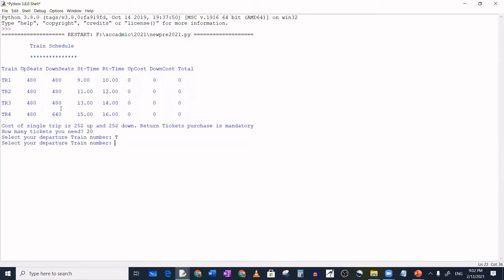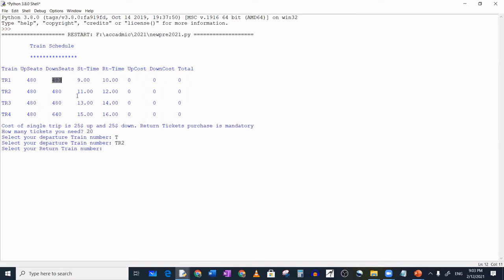If you need, we can add an error message also. I didn't want one, so I didn't add it, but you can add an error message there. Again it is asking, so I have to enter the right train. I enter exactly TR2, and I want to travel at 11 o'clock. After getting the right one, it checks that the seats are 480 and I'm asking for only 20, so that is checked also, and no closed is displayed here.